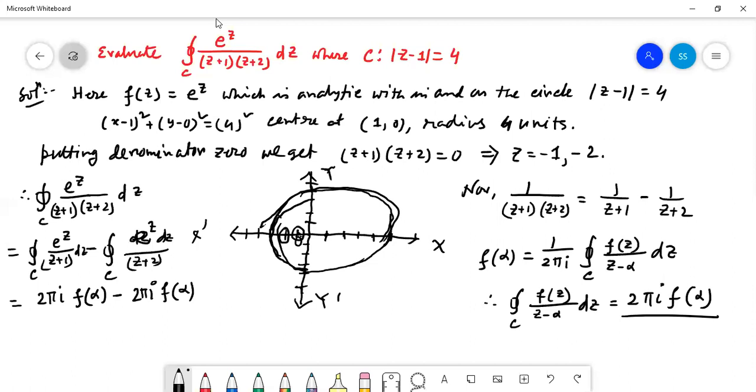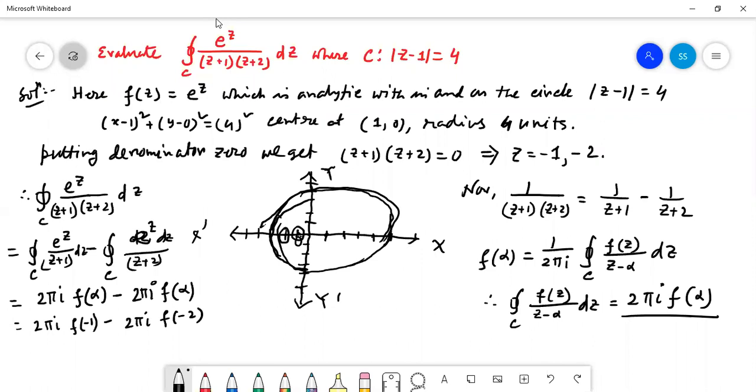Here f(z) is given. For the first one, alpha equal to -1, so that is 2 pi i into f of -1, minus 2 pi i into f of -2.